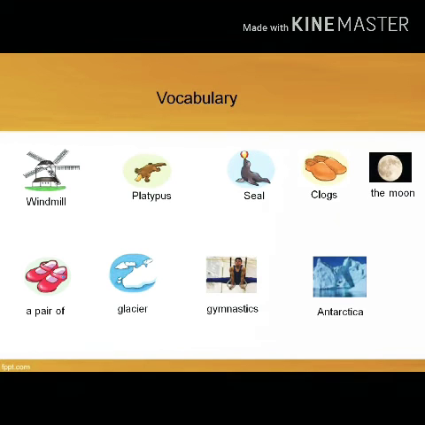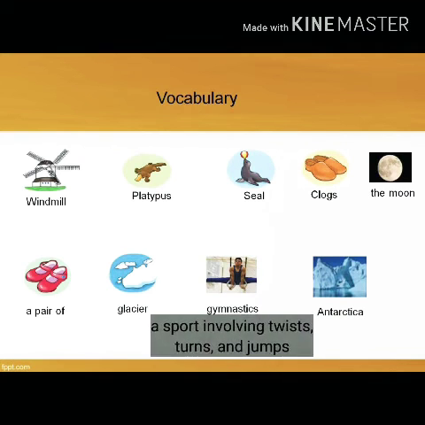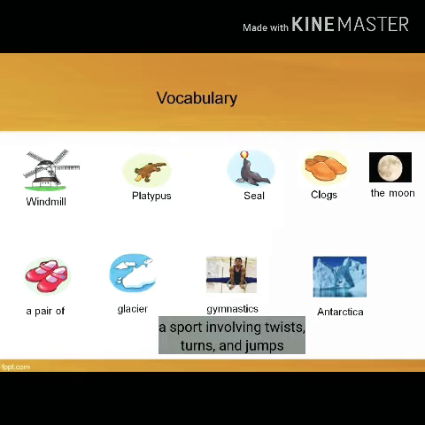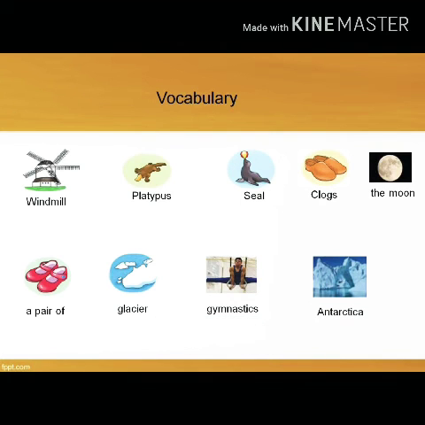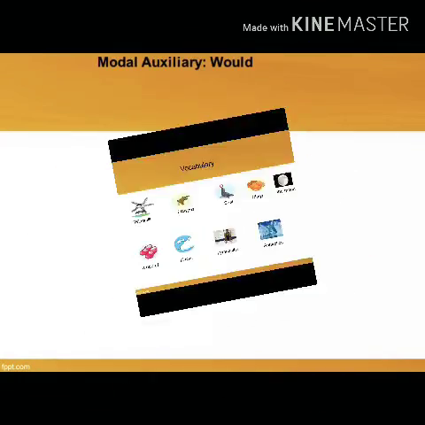A pair of is two or a couple. While glacier is a frozen river, and gymnastic is a sport involving twists, turns, and jumps, while Antarctica is a very cold region at the South Pole.